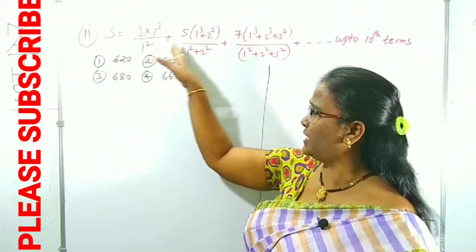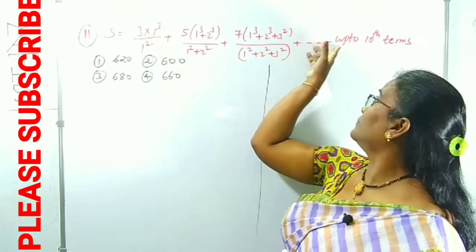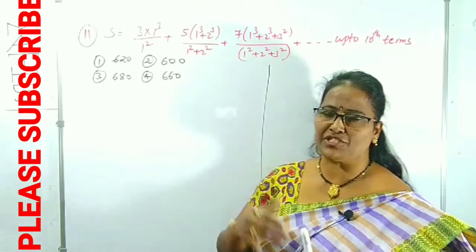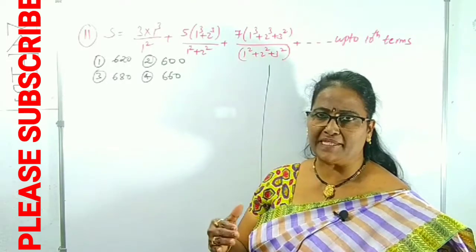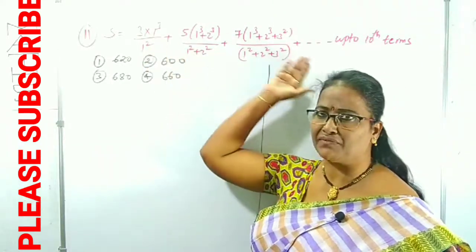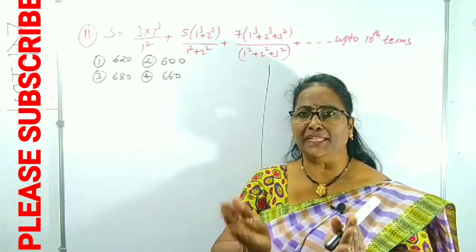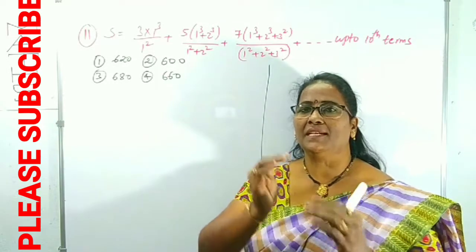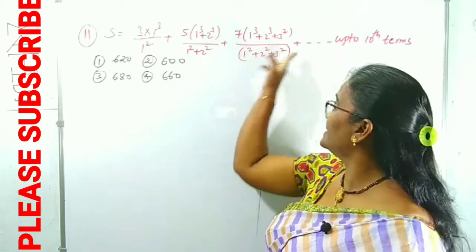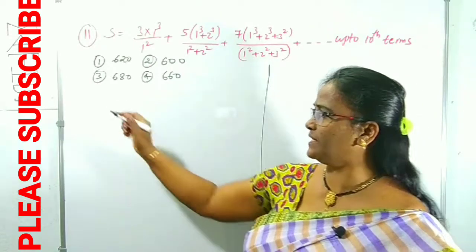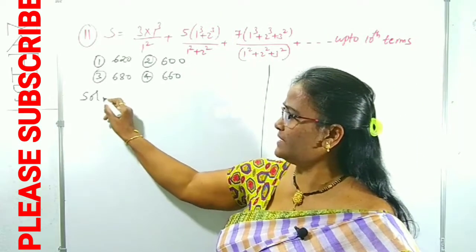S is given as a series up to 10 terms. I have given the options also. Like the previous question I did, he is asking up to 10 terms. First, what is the series of this one? We can observe that if you find the general term, then for the sum of n terms, in place of n we replace 10. That is for our convenience. Okay. First, what is the series?